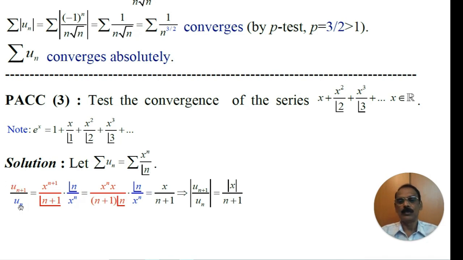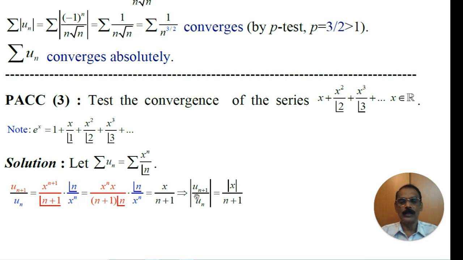What is un plus 1 by un? That is equal to x to the power n plus 1 by n plus 1 factorial into n factorial by x power n. This x to the power n plus 1 can be written as x power n into x. This n plus 1 factorial can be written as n plus 1 into n factorial. So that this x power n, there is one more x power n in the denominator, gets cancelled. This n factorial in blue color cancels with n factorial in the red color in the denominator. Therefore, that is equal to x by n plus 1.